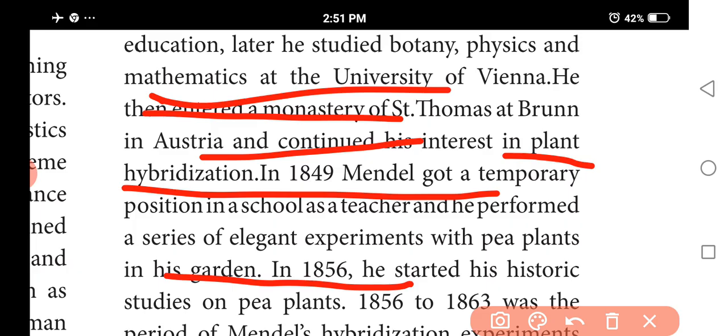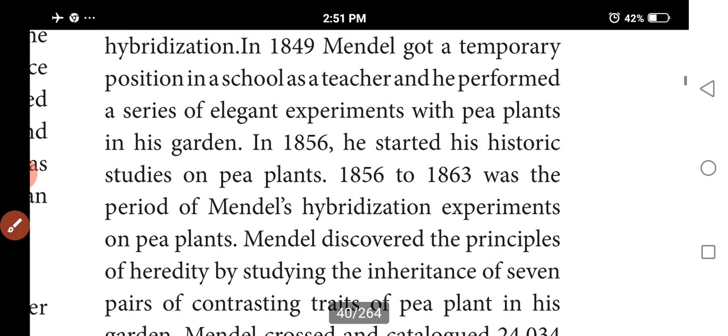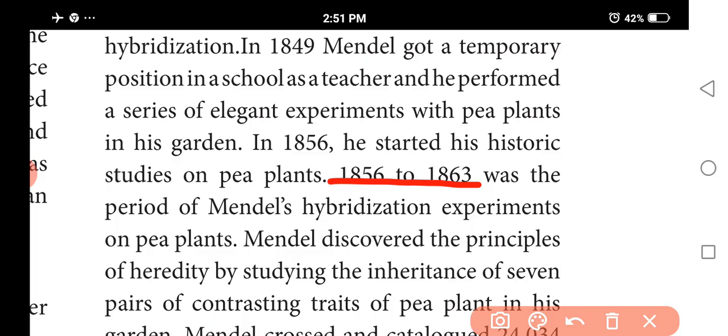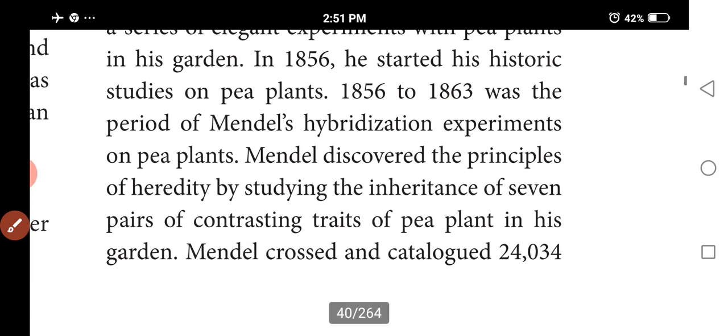After performing the experiments for 8 years, from 1856 to 1863, he presented the results of his investigations in 1865 before the Brünn Natural History Society.